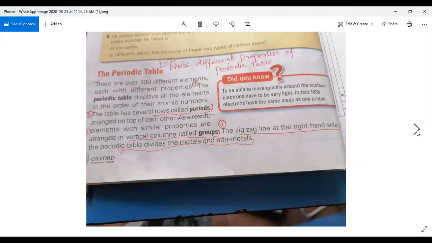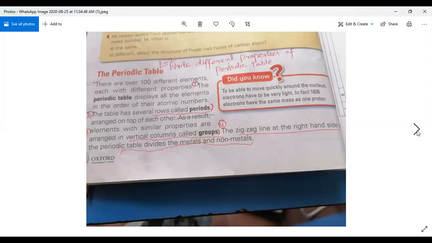Underline in your book, third property: elements with similar properties are arranged in vertical columns called groups. Now come to number 4. The zigzag line at the right hand side of the periodic table divides some metals and non-metals. Fourth property is that the zigzag line at the right hand side of the periodic table divides the metals and non-metals. Beta, I have told you four properties on page number 36.